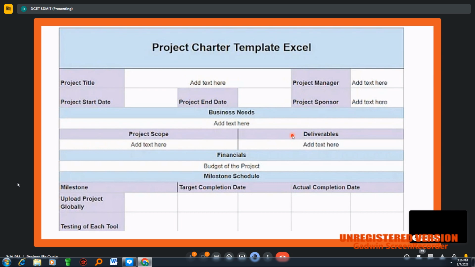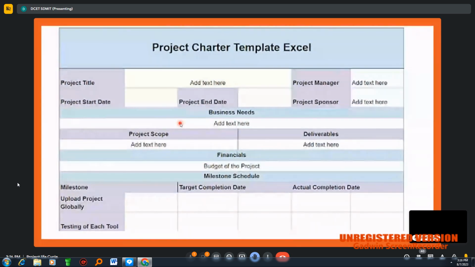Likewise we can add some more data here, such as who is the beneficiary of this. This becomes a project charter. We need to prepare this in the initiation stage. This will serve as a very important document throughout the project progression.